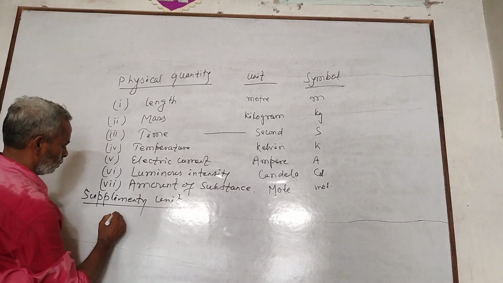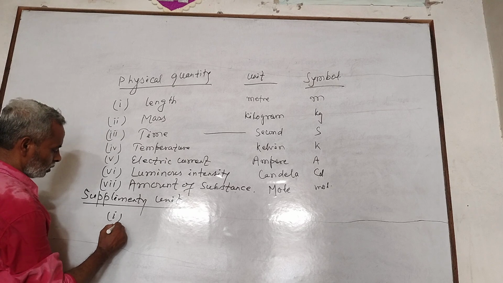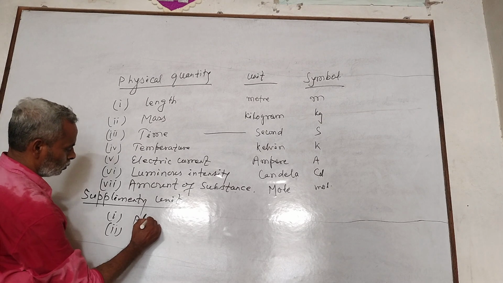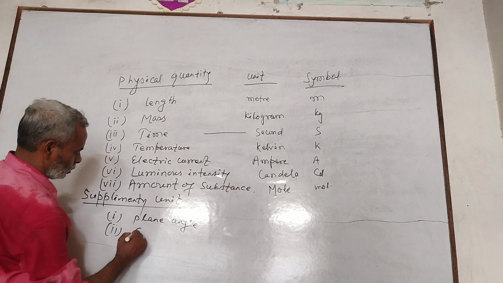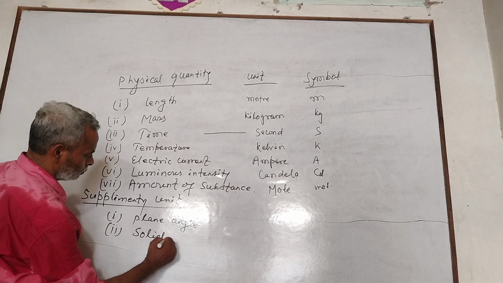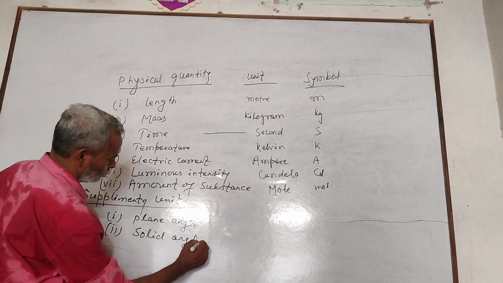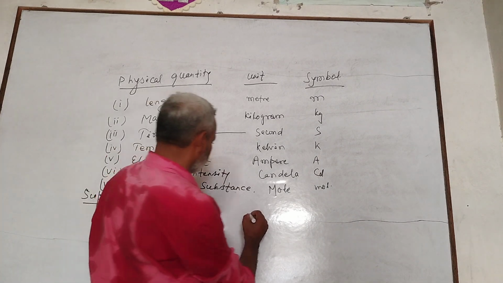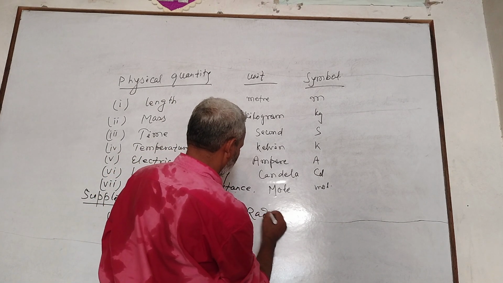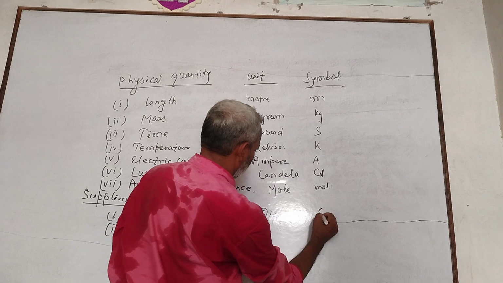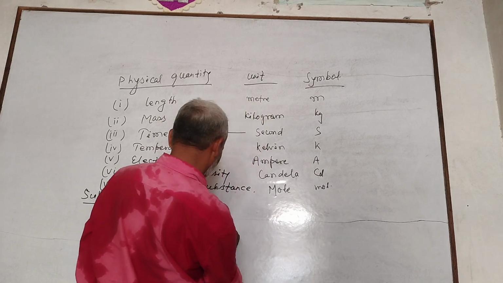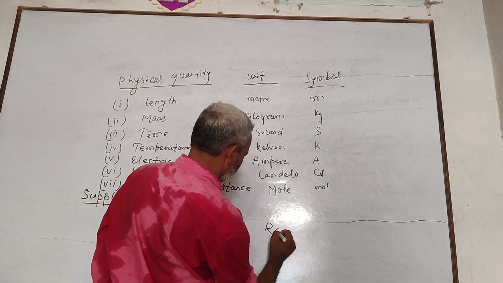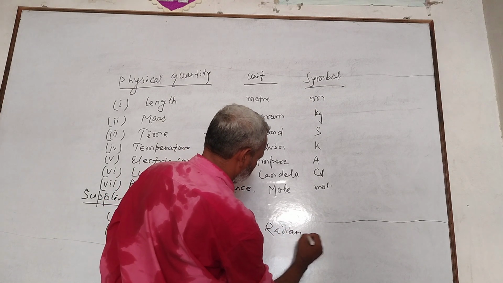Plane angle, radian, rad. Solid angle, steradian, sr. This is the fundamental unit.